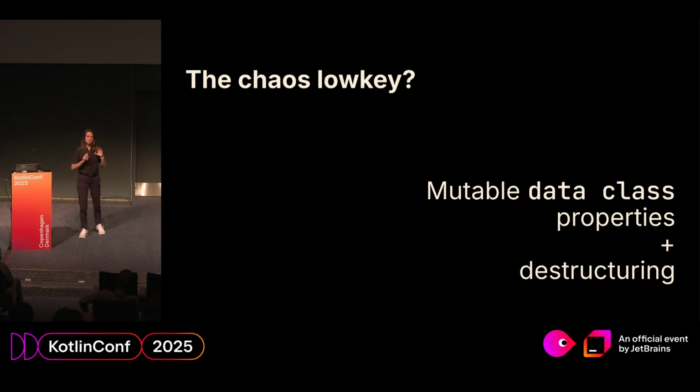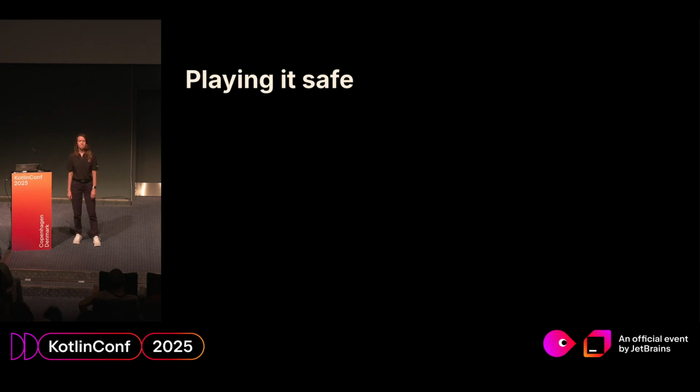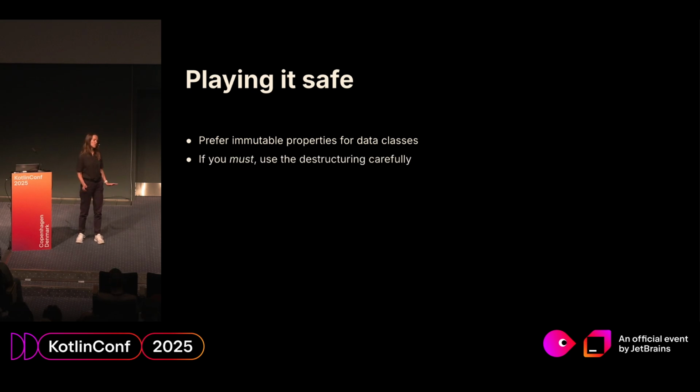And on top of that, actually destructuring is cool even without mutable parameters, because imagine then Kotlin would need to add one more parameter to the user. It's also natural when you are developing your application. And then the call side, the destructuring initialization, will also break again. If you are on the boring side, here is a couple of tips for you. So first, it's better to use immutable properties, but we all sometimes need it really, really badly to make it mutable, so then use it carefully.